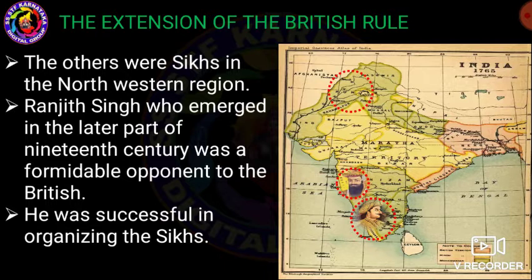Ranjit Singh, who emerged in the later part of the 19th century, was a formidable opponent to the British. He was successful in organizing the Sikhs.